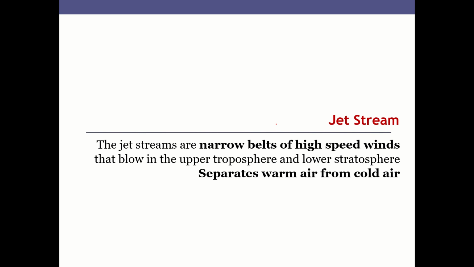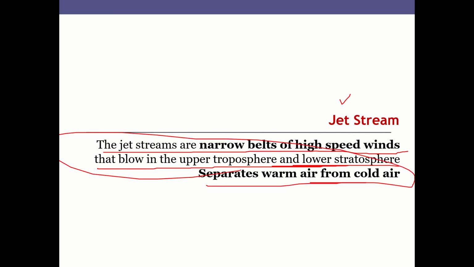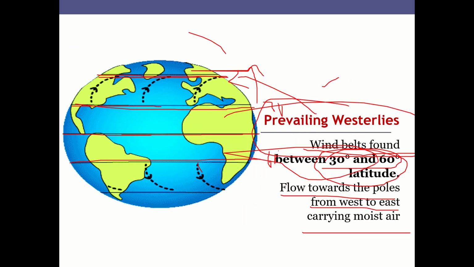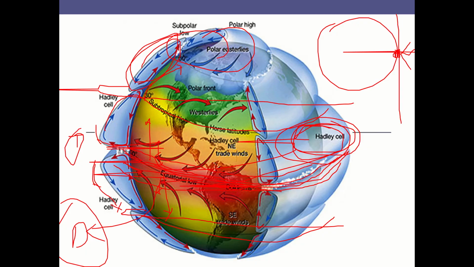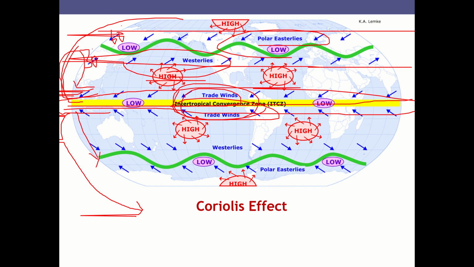In between we have something called the jet stream. Jet streams are narrow belts of high speed wind that blow in the upper troposphere and the lower stratosphere, separating the warm and cold air. If you see this diagram, these are actually the jet streams.